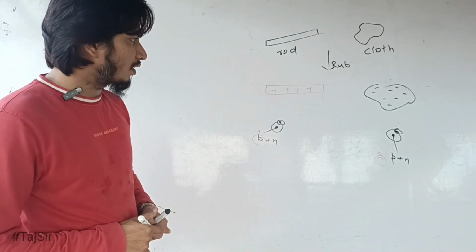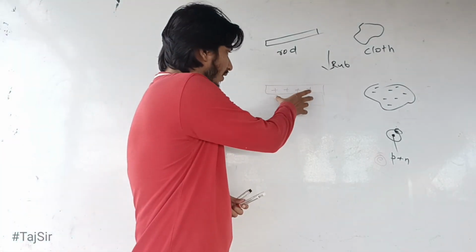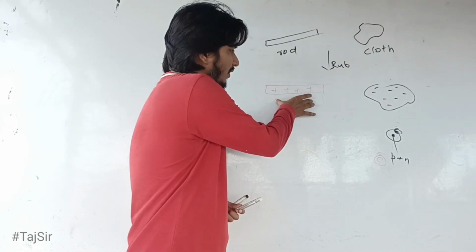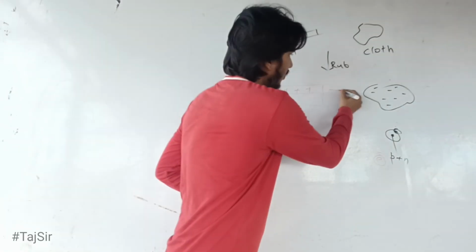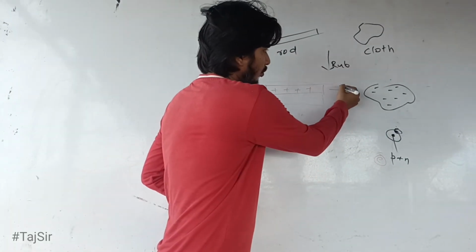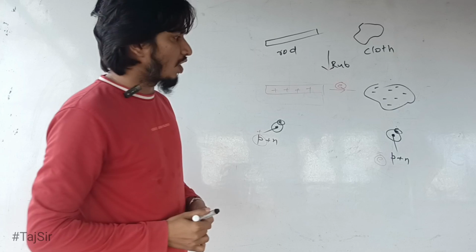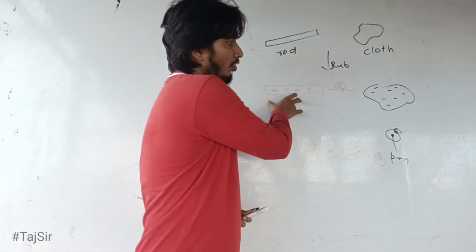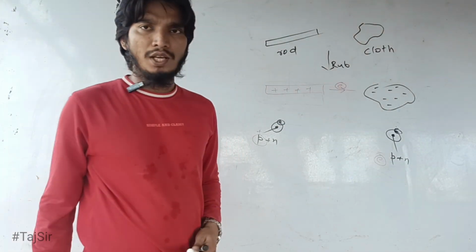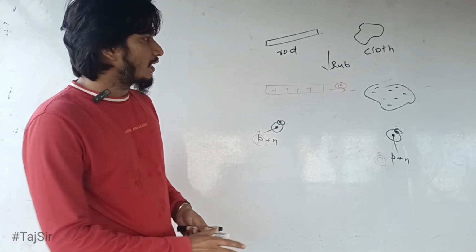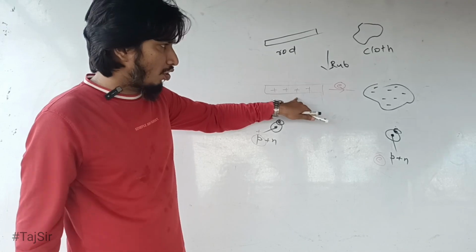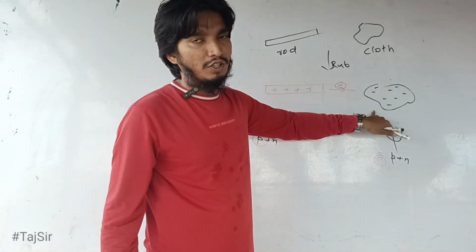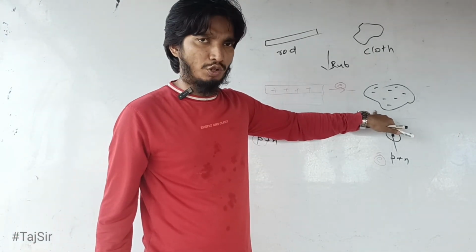Some of the electrons leave this rod and move towards the cloth. So these electrons are moving from the glass rod to the silk cloth, say, and in this way there is a deficiency of electrons in the rod and there is an excess of electrons in the piece of cloth.